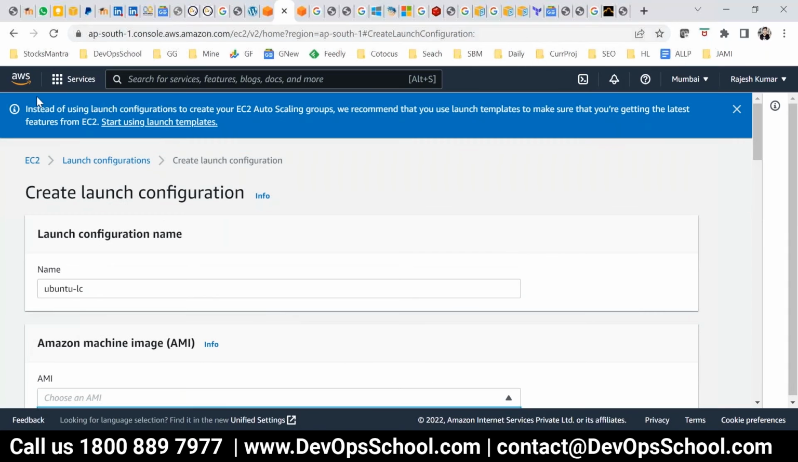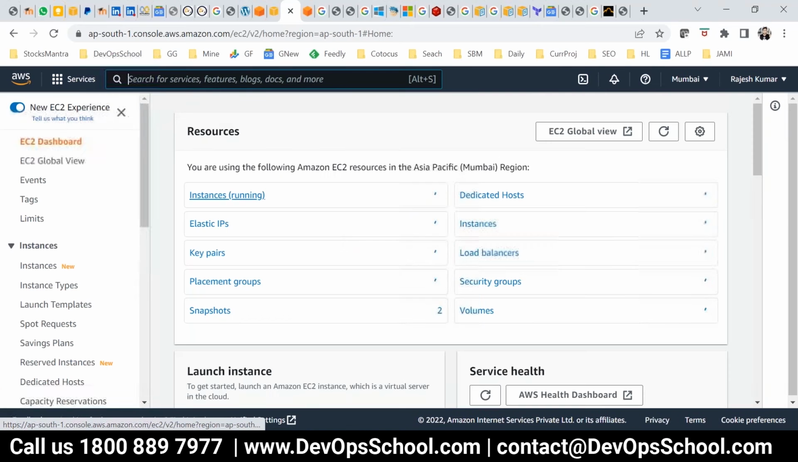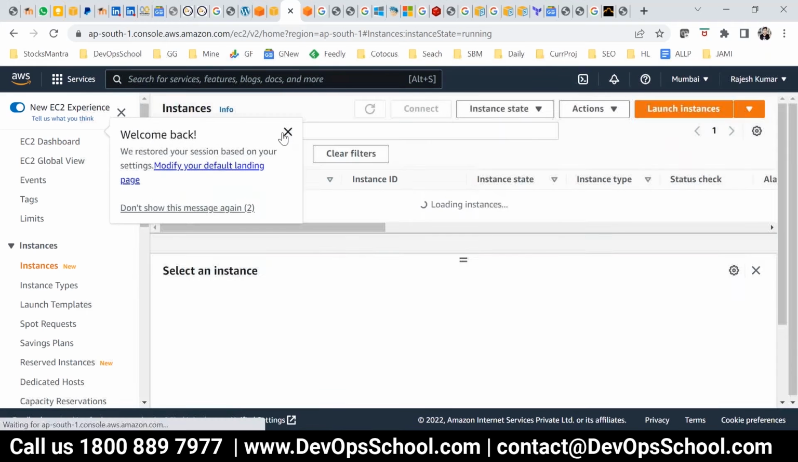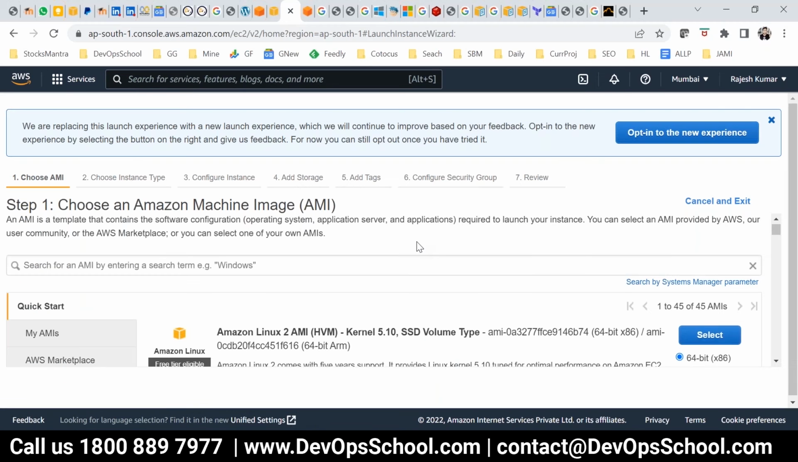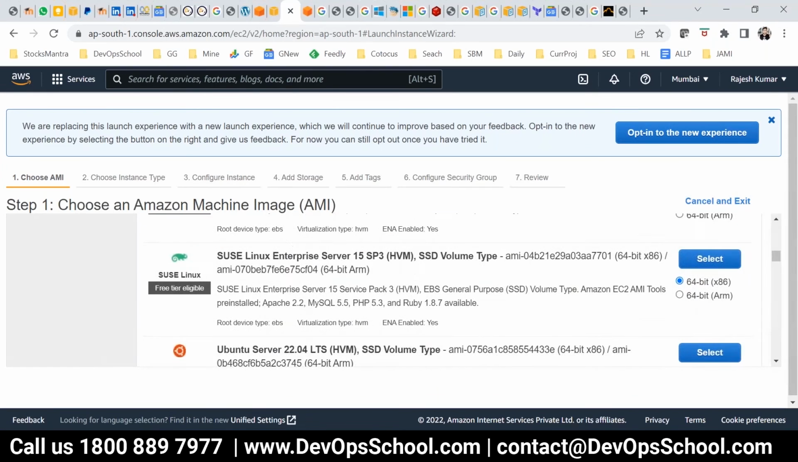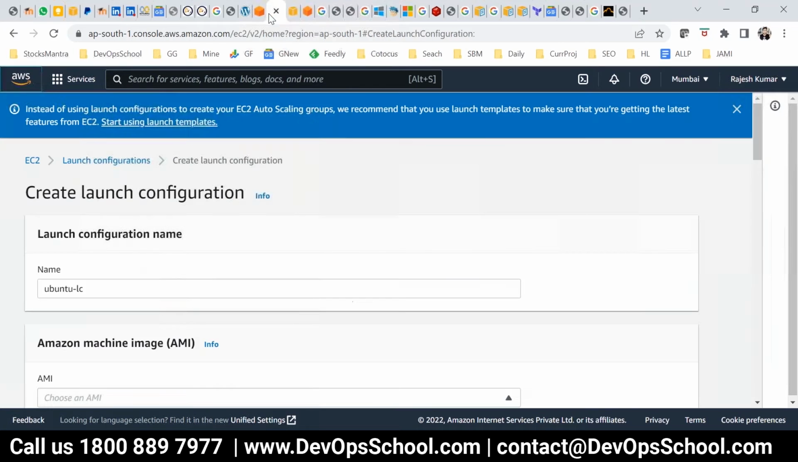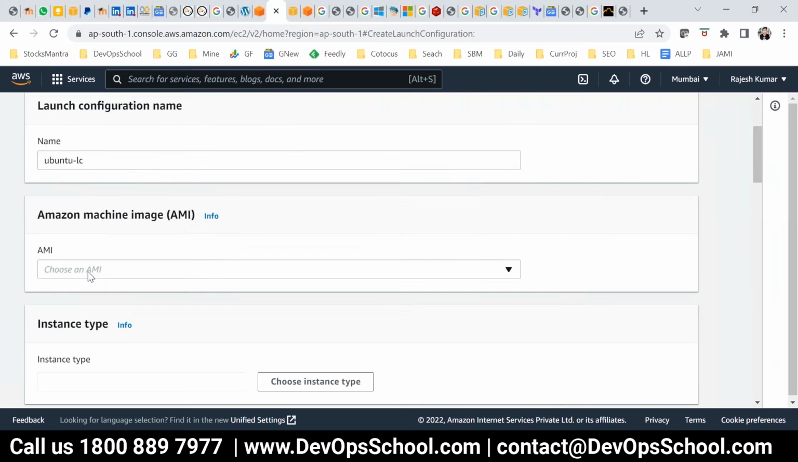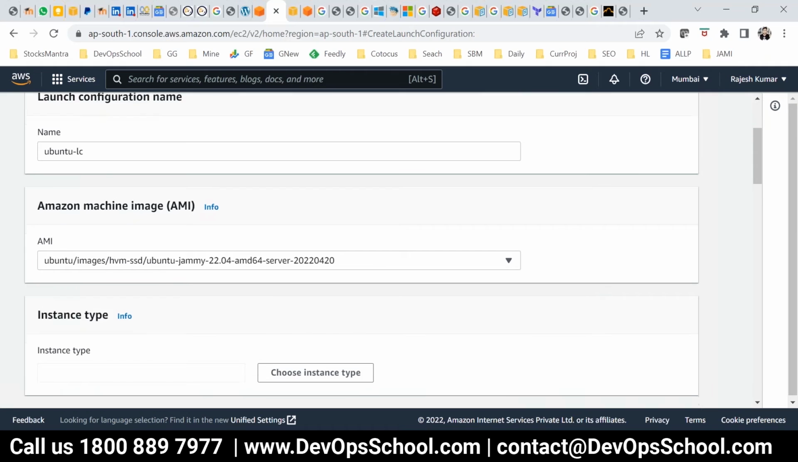No problem. I'll just go here, click here, click launch. I need the AMI ID. Each AMI has a certain ID. So let's say I decided on Ubuntu, right? So this is the AMI. That's all. So here you select the AMI ID, and here it is. It's very easy.